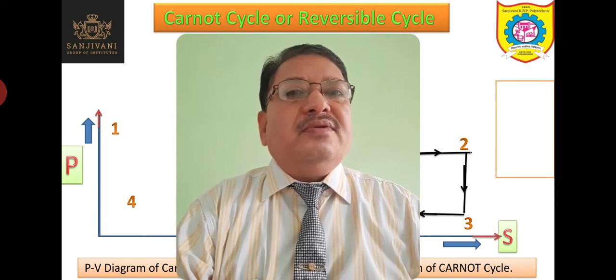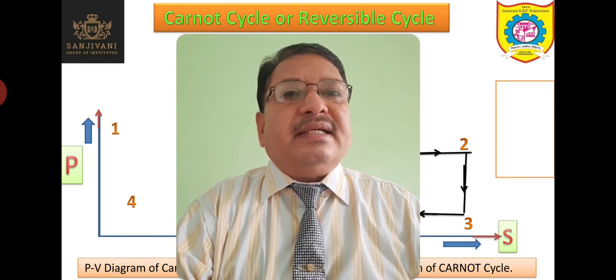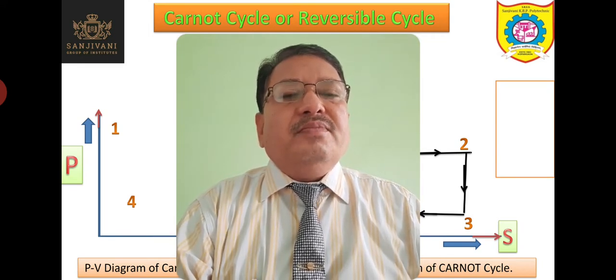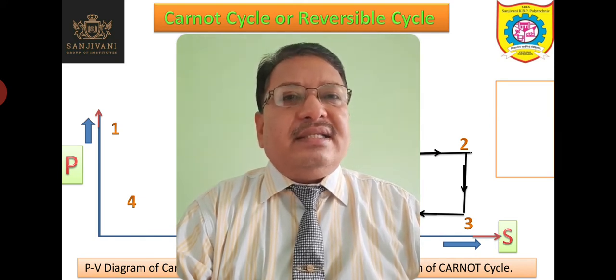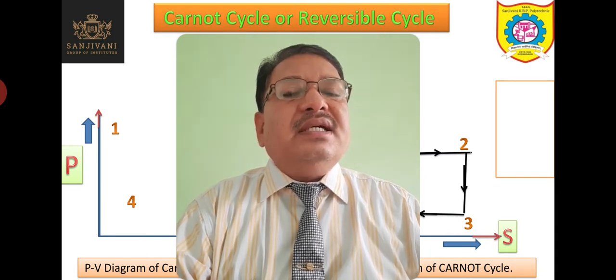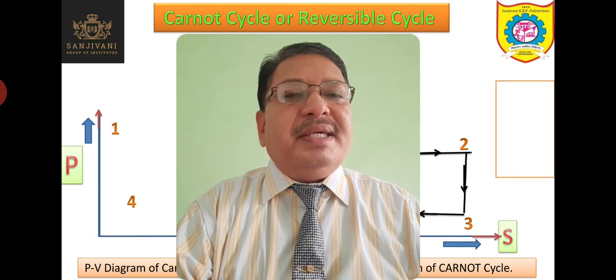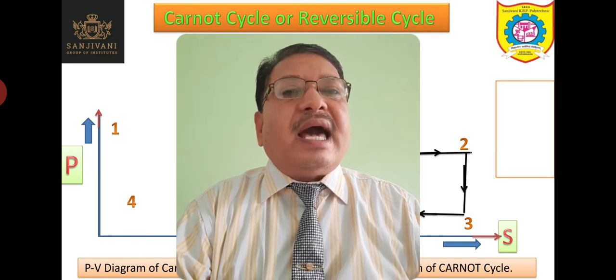Today we will discuss the Carnot cycle, which is a reversible cycle. Before that, we already discussed previously that a heat engine is a device which converts the heat supplied into mechanical work. But according to the Kelvin-Planck statement of the second law of thermodynamics, all this heat cannot be converted into mechanical work. Some heat has to be rejected.